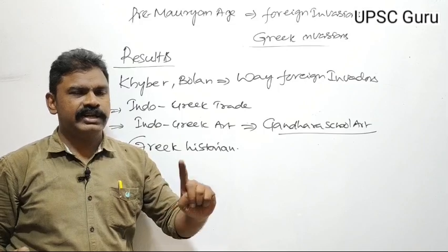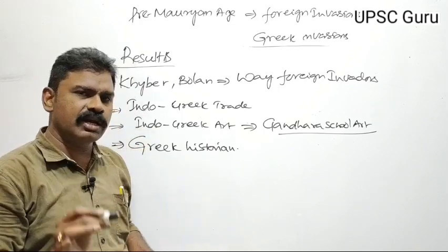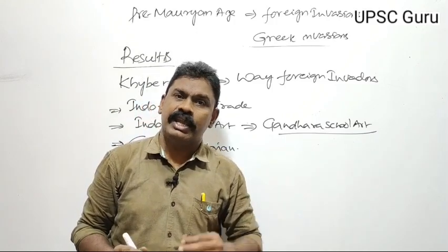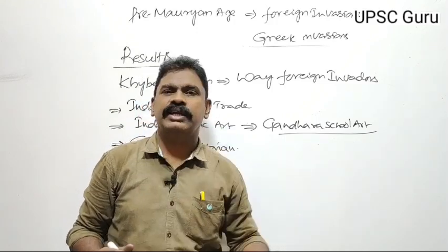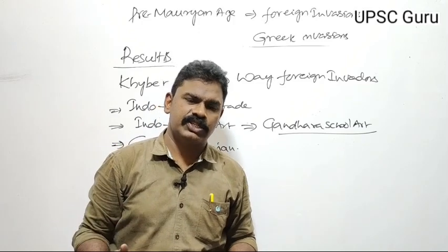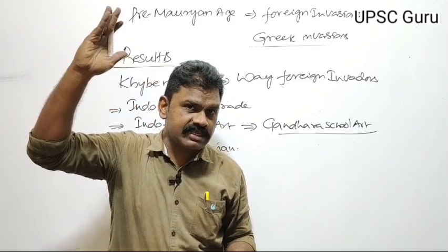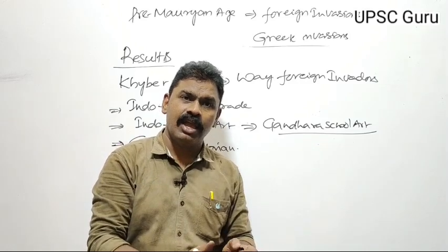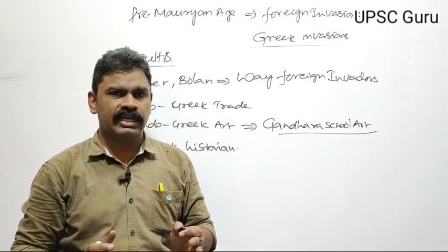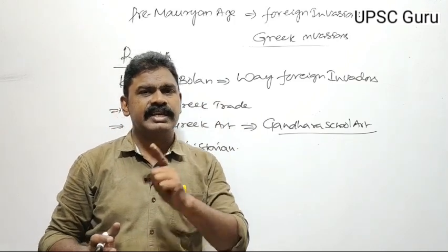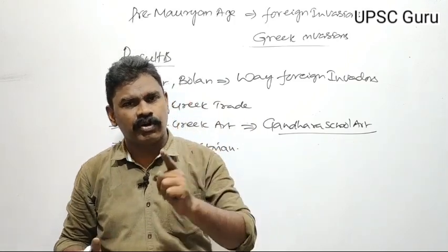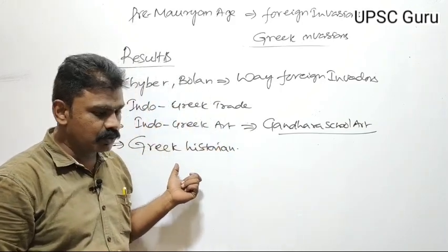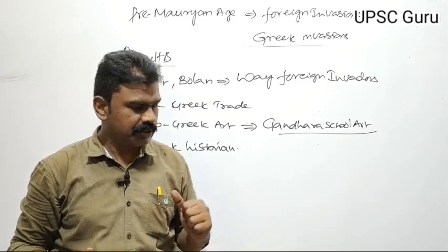No Indian literature, whether Vedas, Puranas or epics, concentrated on the chronology of Indian history until Kalhana's Rajatarangini. Kalhana was the first person to write Indian history in chronological order, and that's why Kalhana is considered the father of Indian history. So the Greeks started the chronological order of Indian history.